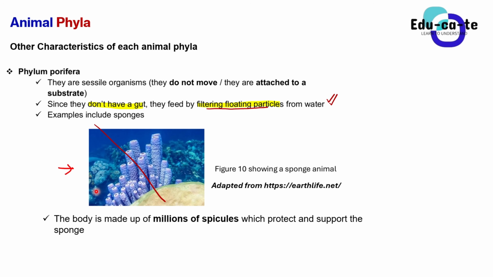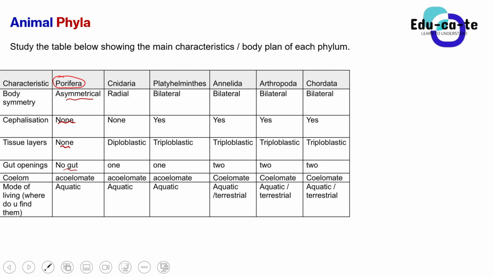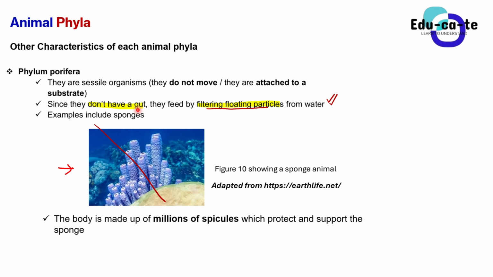And we also look at the coelom. So basically, they do not have a coelom. Remember, the coelom is the body cavity, right? The body cavity that is responsible for developing blood most of the time. Remember that the coelom develops the blood of an animal. So the phylum Porifera, they don't have blood, these animals. They don't even look like animals, I repeat for the 100th time. So they don't really have blood as well. So they don't have any coelom.